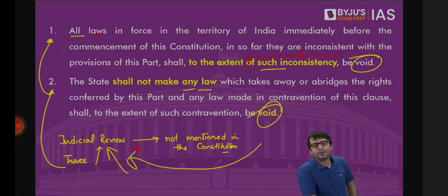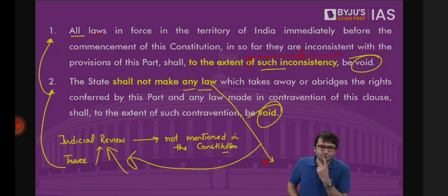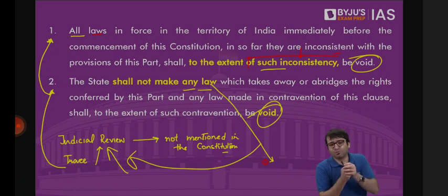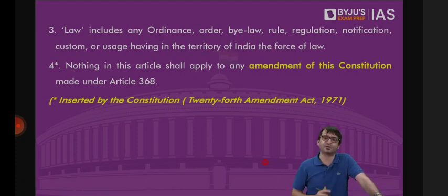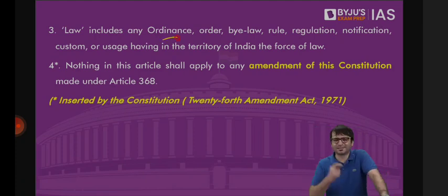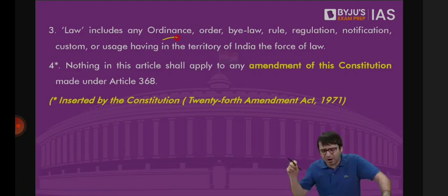But if the state cannot make any law, what is the definition of this law? When we say the state cannot do this, state cannot do that, what is the definition of that state? The definition is provided under Article 12. When we say the state cannot make any law, what is that law? That is provided under Article 13, Clause 3. Article 13, Clause 3 says, law means ordinance issued by the President, which we will discuss later. Ordinance, order, bylaw, custom, usage, all these are part of laws. And through all these things, you cannot delete, modify, or abridge a fundamental right.